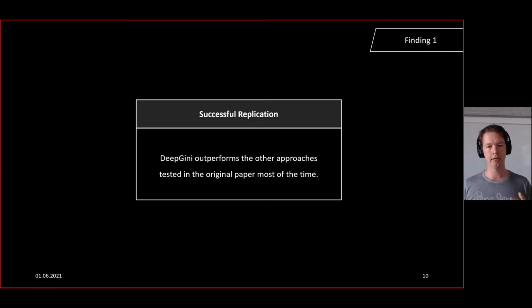So Deep Genie is, of course, orders of magnitude faster. We also showed that analytically, but it also outperforms surprise coverage and neuron coverages, all the ones we tested, in the vast majority of cases for all case studies. So that's definitely a successful replication, despite us using a different experimental setup. That's, I think, a very confirming finding of the original paper.